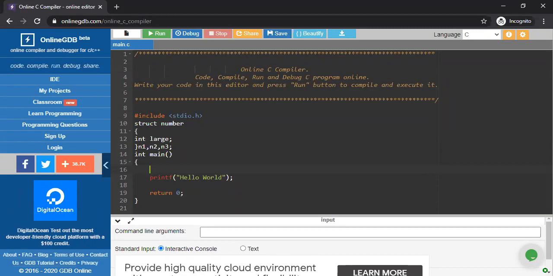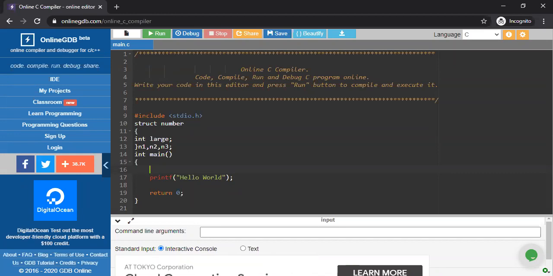Scanf %d, comma, ampersand n2 dot large. Similarly, n3 also. Now all these 3 have some value because I have already passed the parameter to n1, n2, n3. Now you have to think about how to find out the largest one.